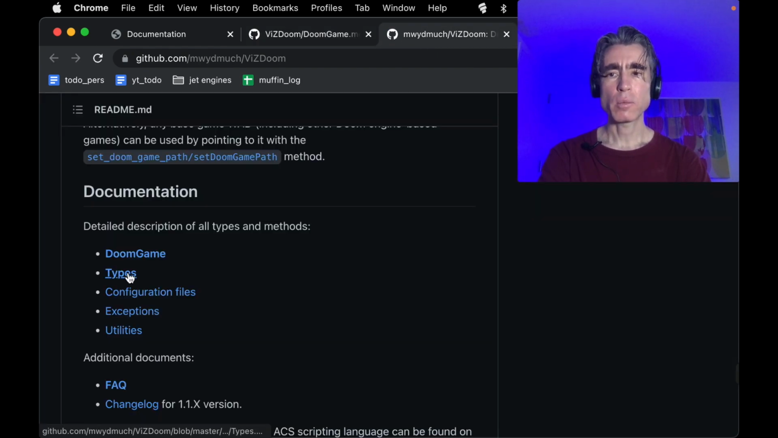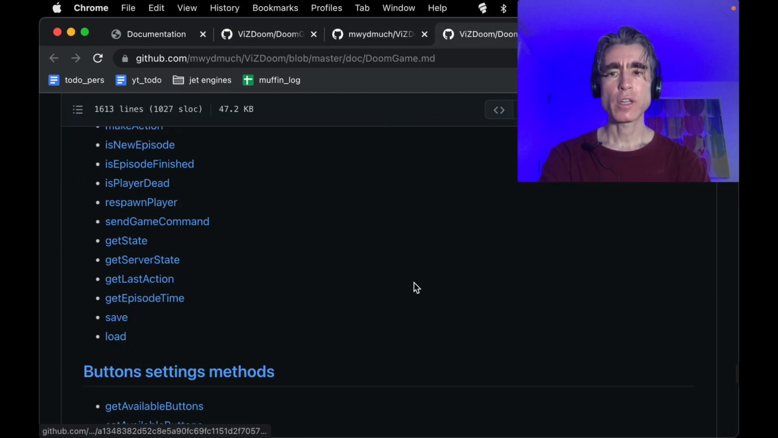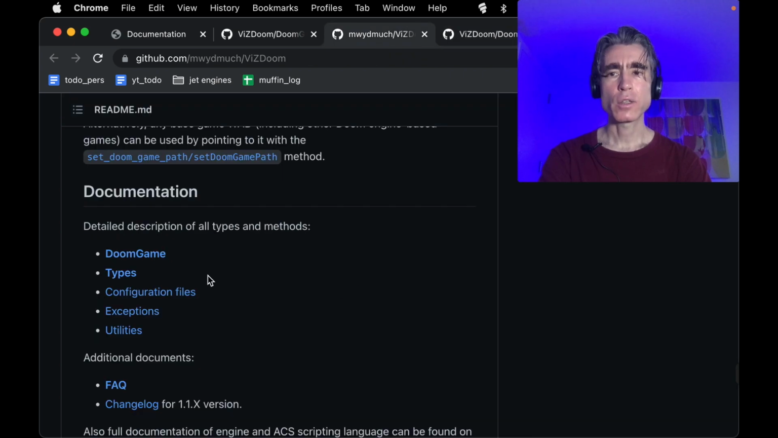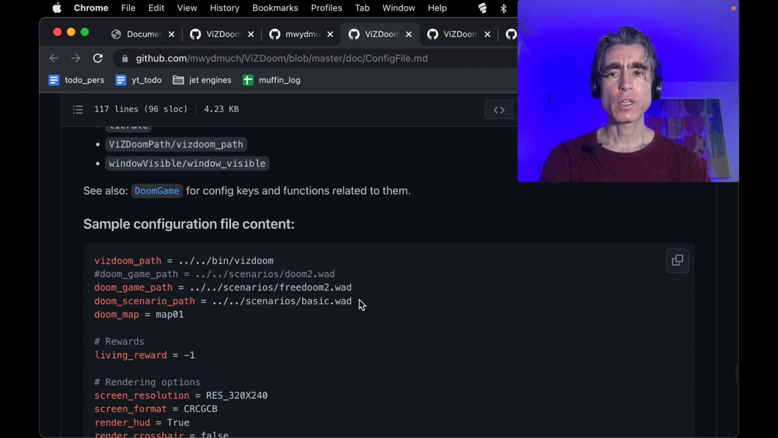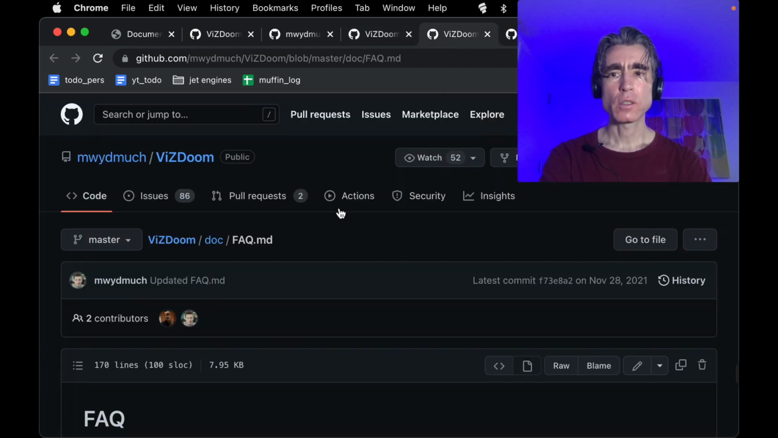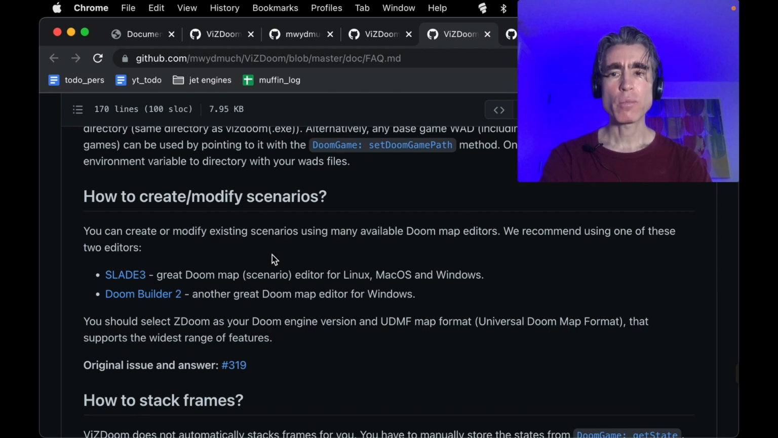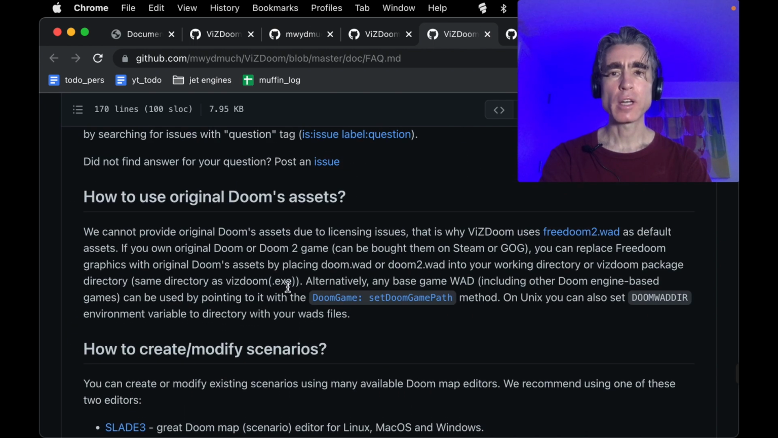Yeah, Doom game types. So I guess Doom game is where we just were, right? Yeah, that's the same file. Let's look at this config. It also says configuration files and maybe FAQ. All right, so we've got this thing called Doom scenario path and Doom map. Let's look at the FAQ. How to create and modify scenarios, but we want an existing scenario ideally.